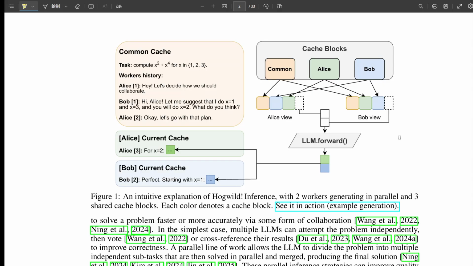Okay. Because the naive way, like having Alice constantly recalculate or re-encode Bob's KV entries to fit her sense of position, that would be a computational nightmare. The cost would blow up, probably scaling cubically or worse with the number of workers involved. Just totally impractical. Right, that would completely defeat the purpose of speeding things up. So how do they get around that?